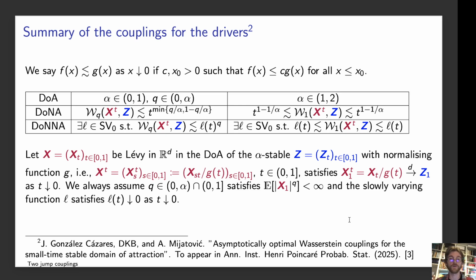And here is a small overview of the results. And here we see that we get polynomial rates for domain of normal attraction, and we get slowly varying rates for domain of non-normal attraction. And we even get lower bounds for alpha between 1 and 2.